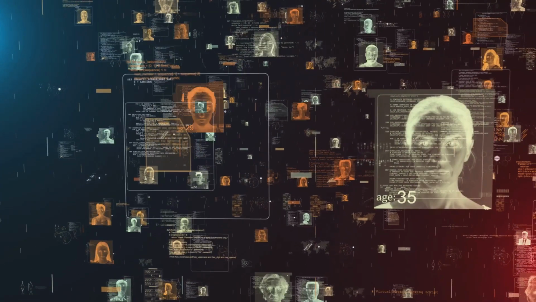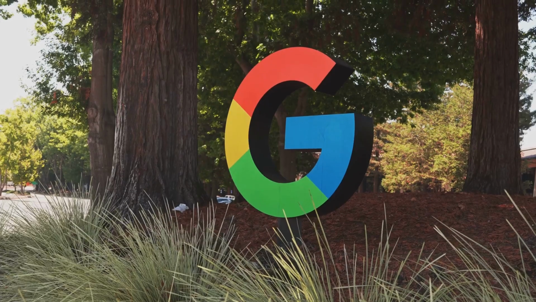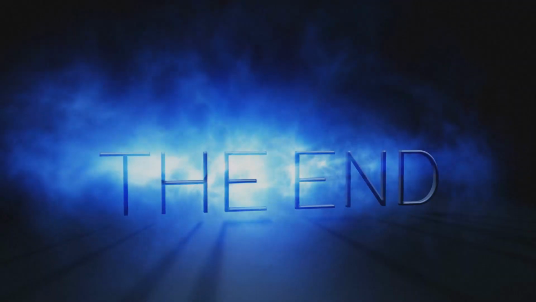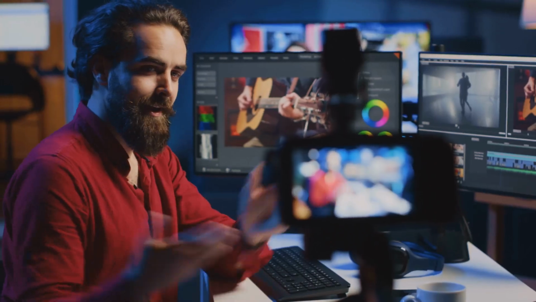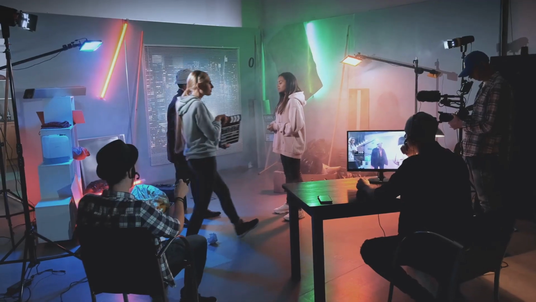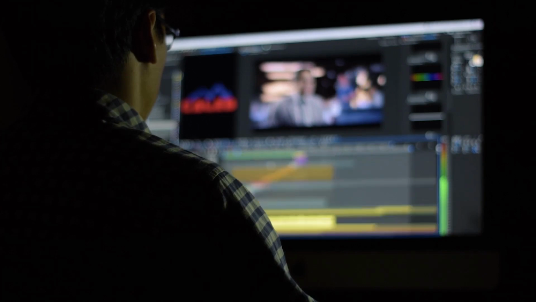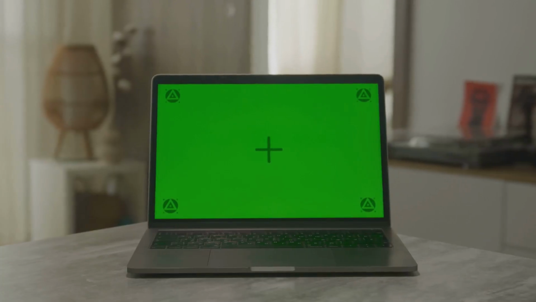Veo 3 isn't just an upgrade. It's a leap into the future of video creation. Google pushed boundaries on every front, making this tool feel years ahead. The result? Unmatched quality, speed, and creative freedom. Whether you're making content for social media or a narrative film, Veo 3 adapts to your vision. It's the most versatile AI video tool out there. Let's see how you can use it.